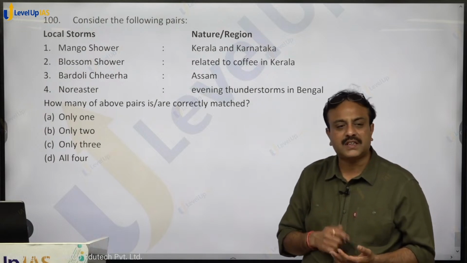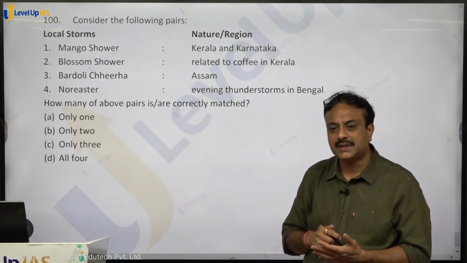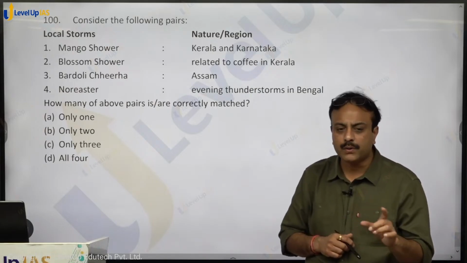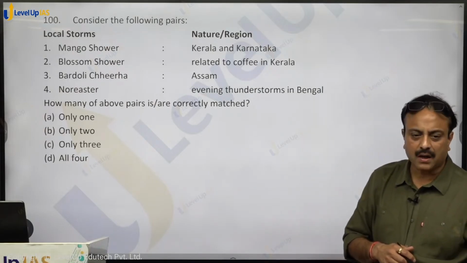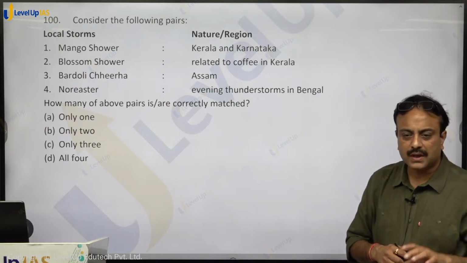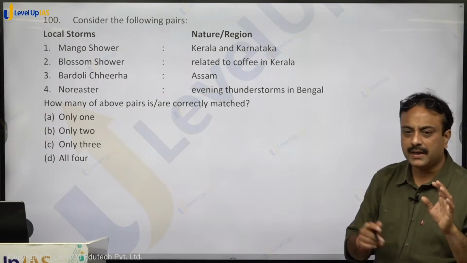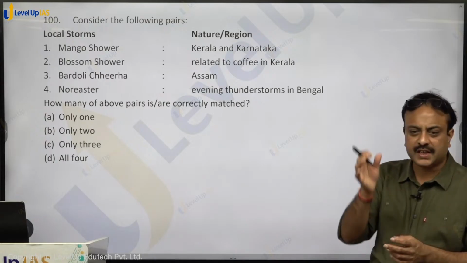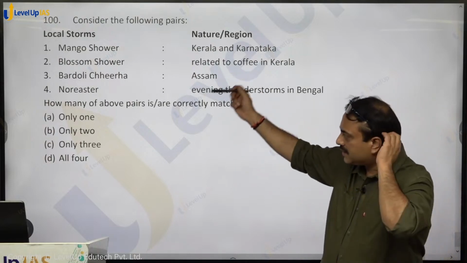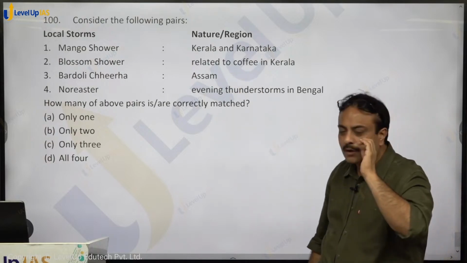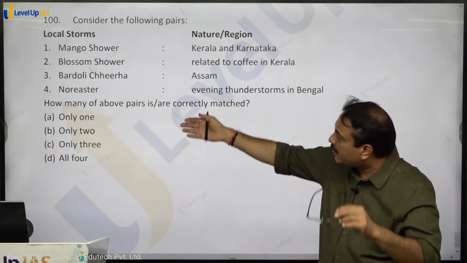The same is known as nor'wester. Nor'wester, Bardoli Chheerha, Kal Baisakhi, all are the same. What is the area of influence? Northern part of West Bengal, northern part of Bihar, parts of Assam. Imagine the junction of Assam, Bengal and Bihar, around the chicken neck area. That region is known for this, nor'westers, evening thunderstorms in Bengal. That was Bardoli Chheerha.